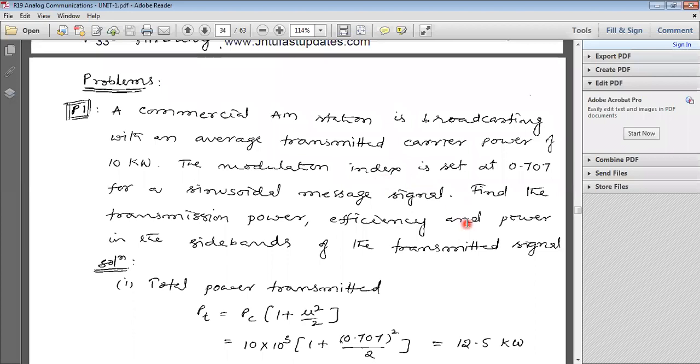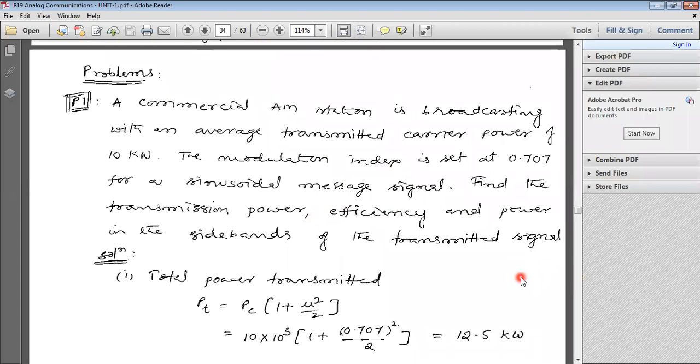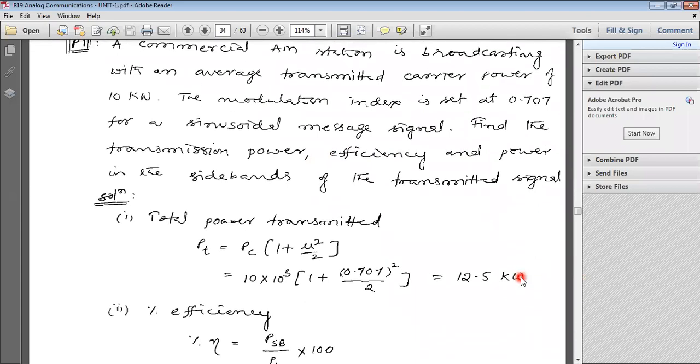Now what is our first aim? Calculation of transmission power. It is considered as PT, total power. Already you know the relation between total power PT and carrier power PC. PT equal to PC into 1 plus mu square by 2.